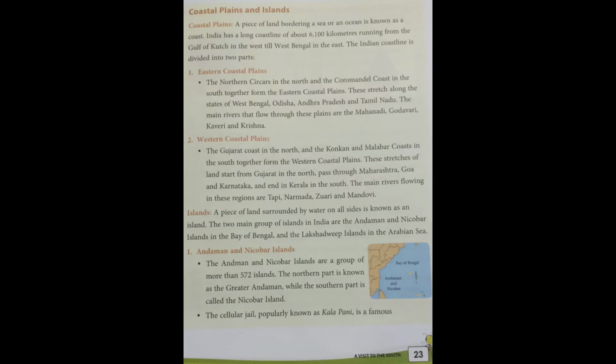Let's see the eastern coastal plains. The Northern Circars in the north and the Coromandel Coast in the south together form the eastern coastal plains. These stretch along the states of West Bengal, Orissa, Andhra Pradesh and Tamil Nadu.